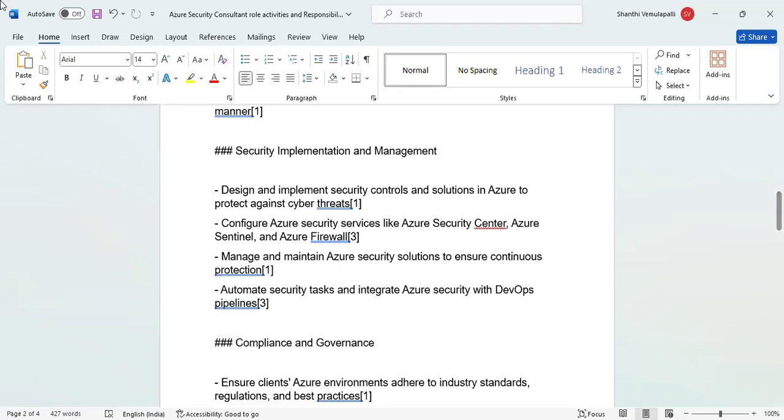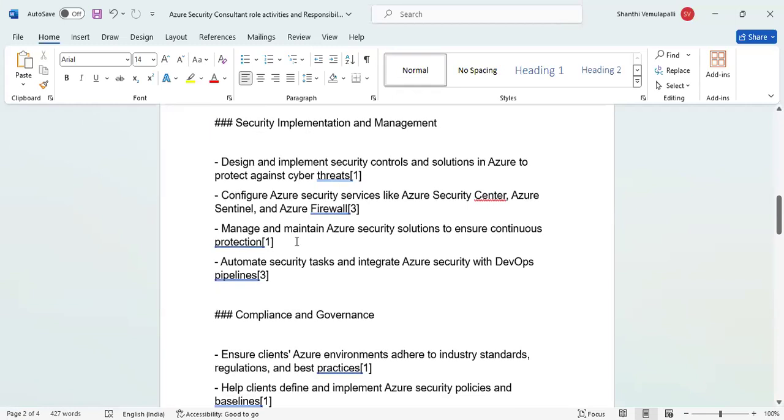Exactly, that way it is going to be helpful. Think like a thief when you attack. So then design and implement security controls and solutions in Azure to protect against cyber threats. Configure Azure security services like Azure Security Center, Azure Sentinel, and Azure Firewalls. These are the modules we need to consider to apply.